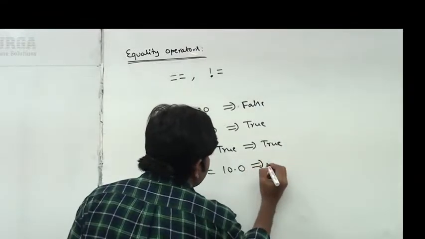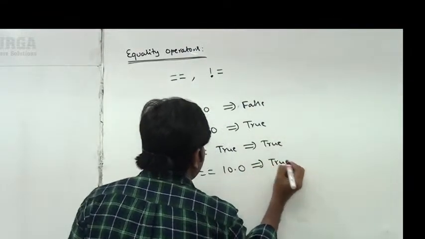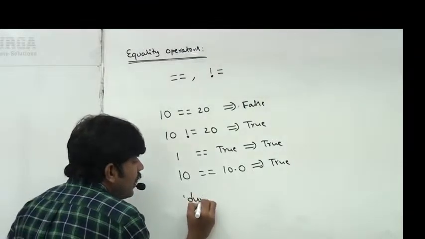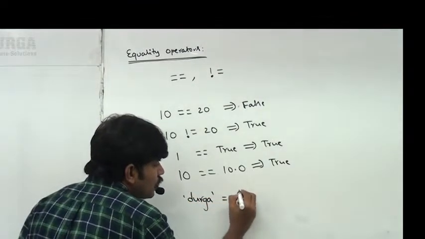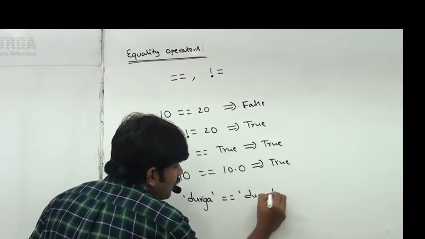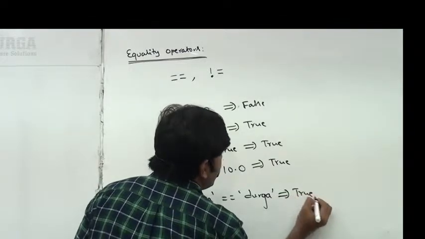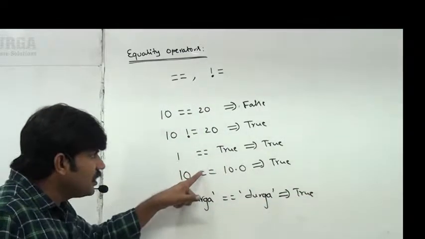10 and 10.0 are always equal. That's why true is the answer we are going to get. Clear, right? Similarly, Durga double equal to Durga. What answer we are going to get? True itself is the answer. Just observe that. What about these three?